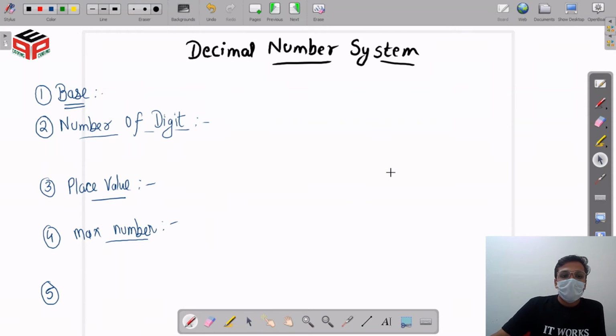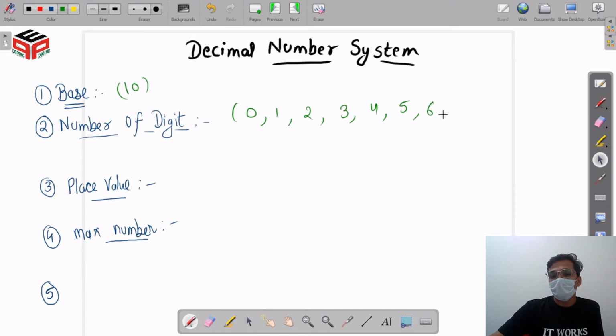So our first number system is decimal number system. In this number system we have our base as 10. The base 10 signifies that this number system has 10 different or 10 distinct digits. So the digits of decimal number system start from 0 and vary till 9: 0, 1, 2, 3, 4, 5, 6, 7, 8 and 9.